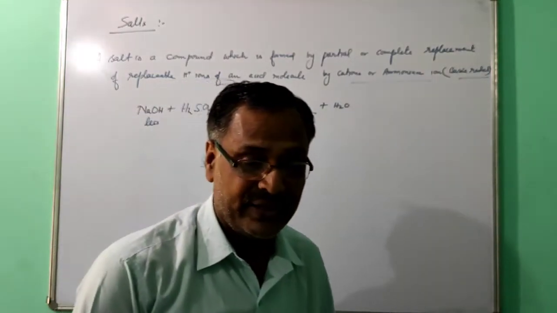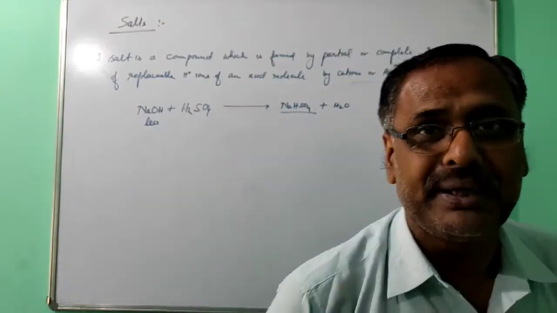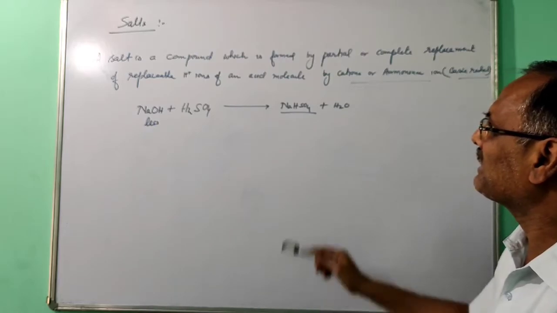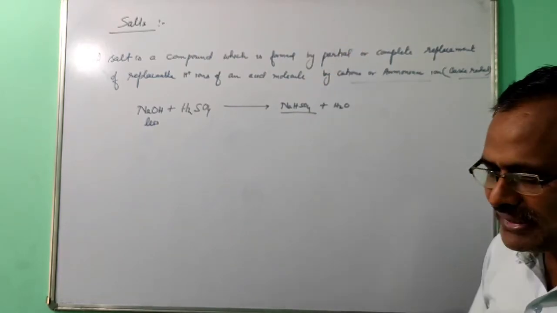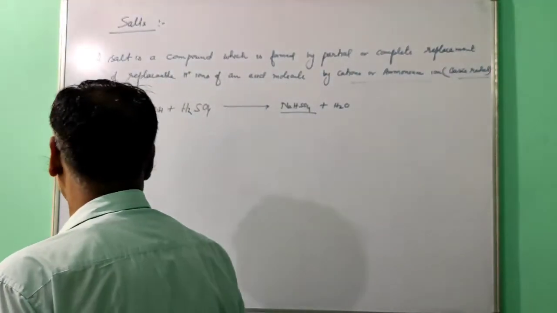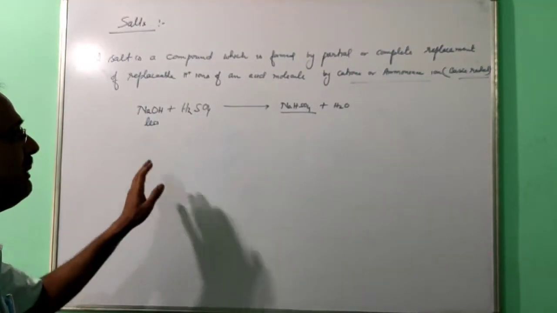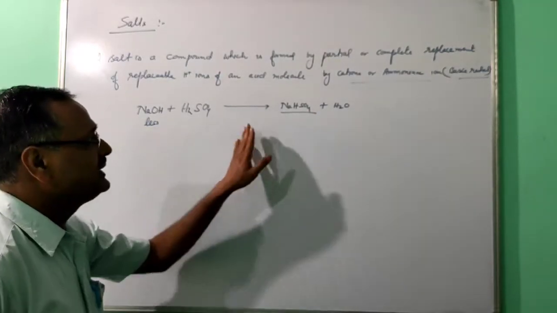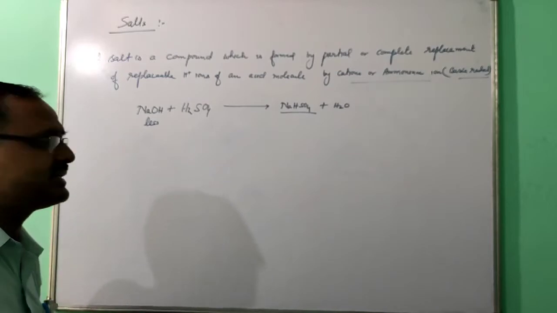Sodium hydrogen sulfate is formed by the partial replacement. Then it is given that complete replacement. Salt is a compound which is formed by partial or complete replacement of replaceable hydrogen ion by metal ion or ammonium ion. So I have taken the metal ion here. In the first one, partial replacement is there.